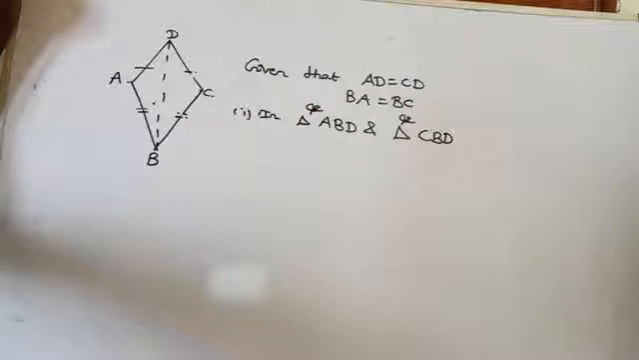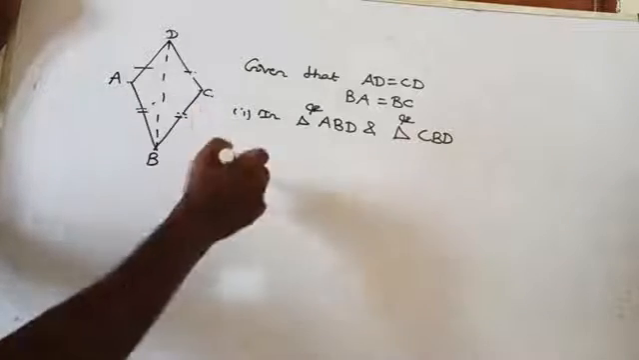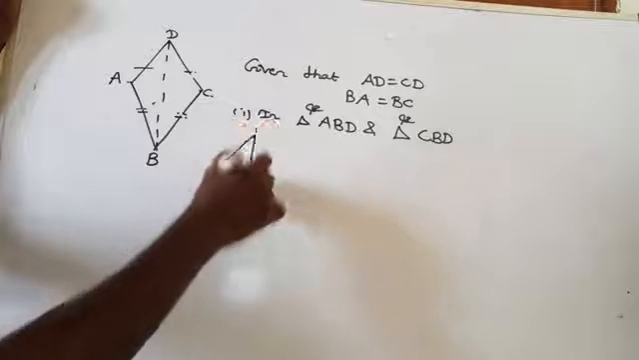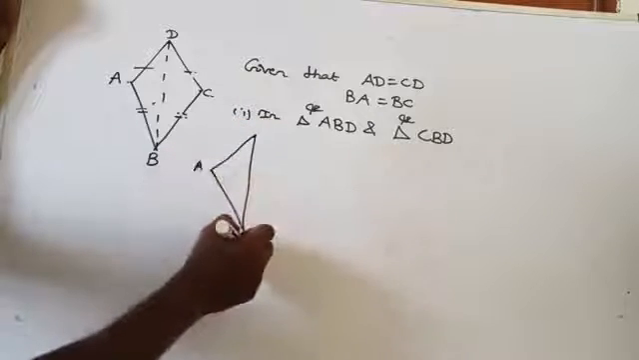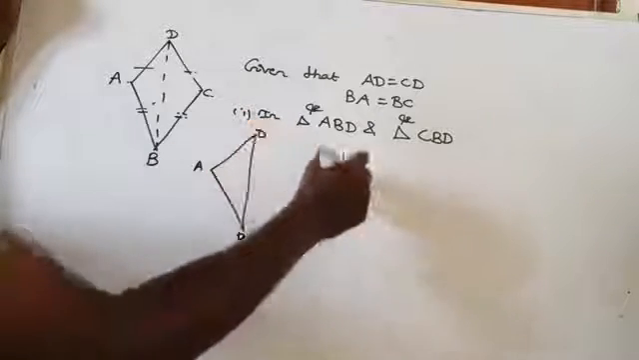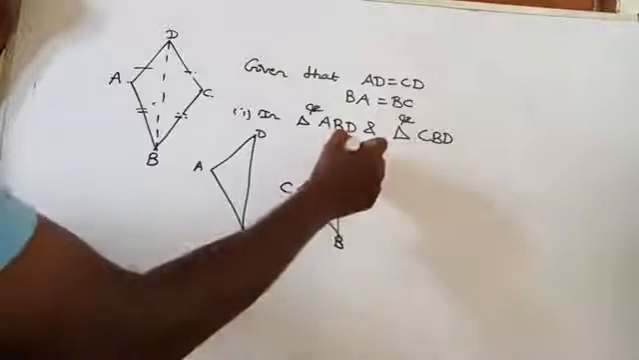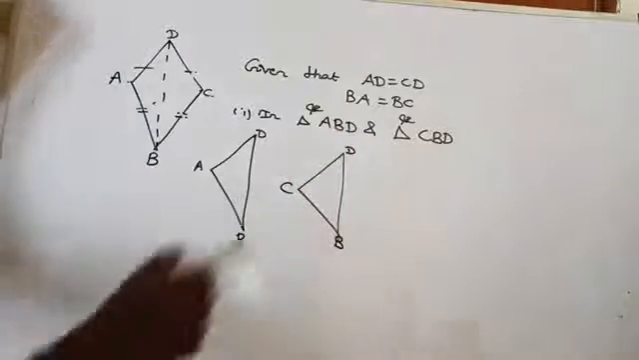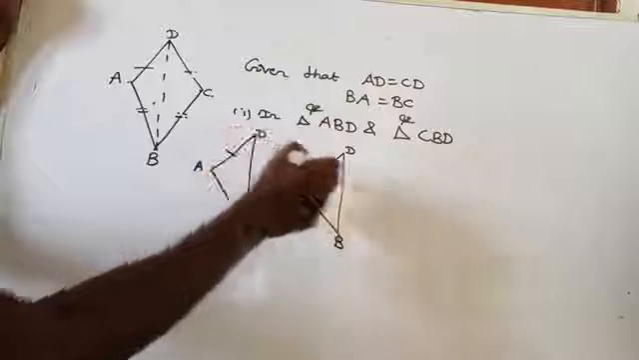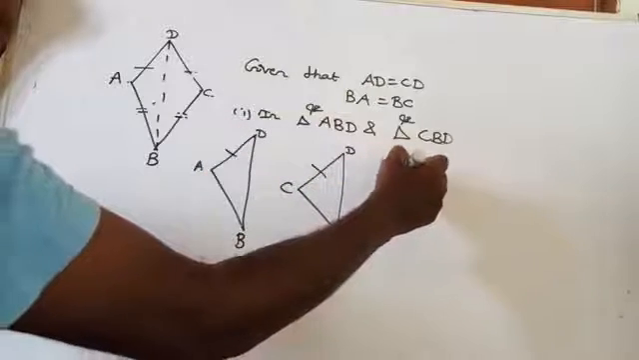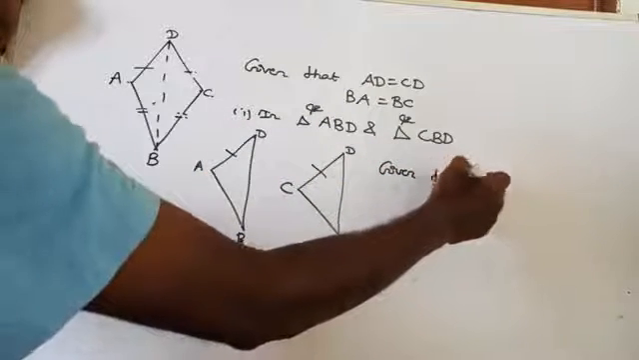They asked us to find the three pairs of equal parts. First, you draw triangle ABD. It's very simple. A, B, D, and then another triangle, CBD. What is given? AD equals CD. Very nice.